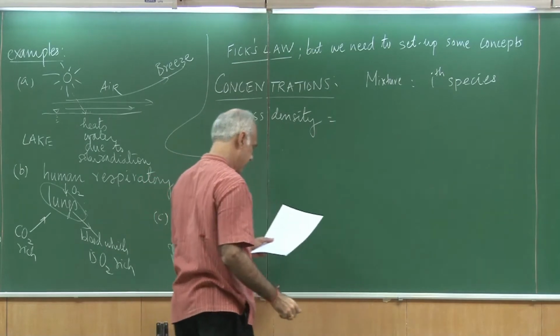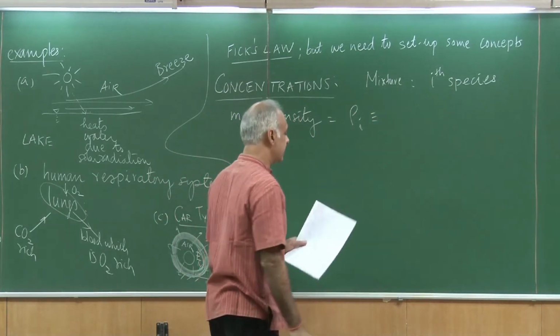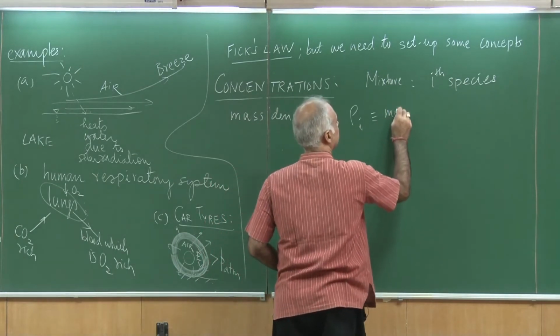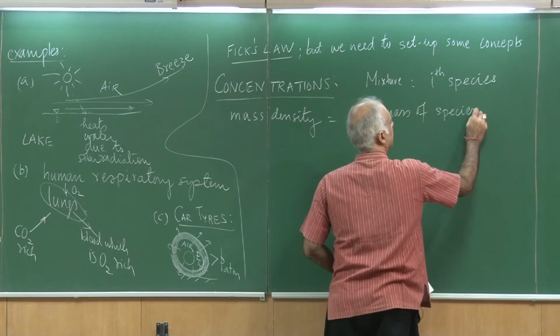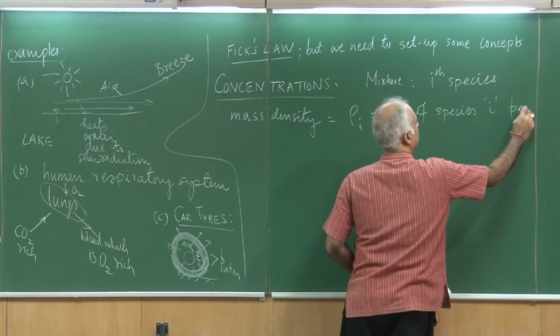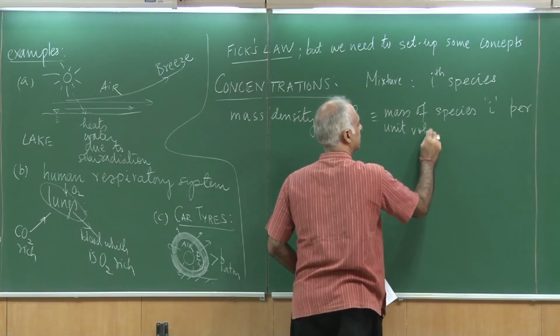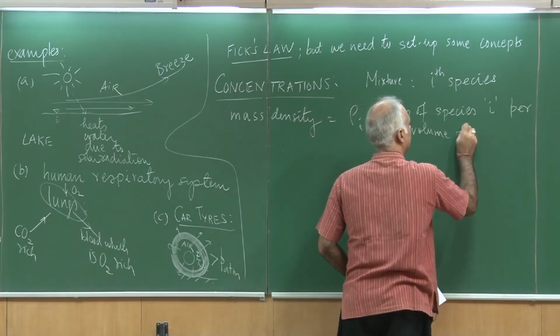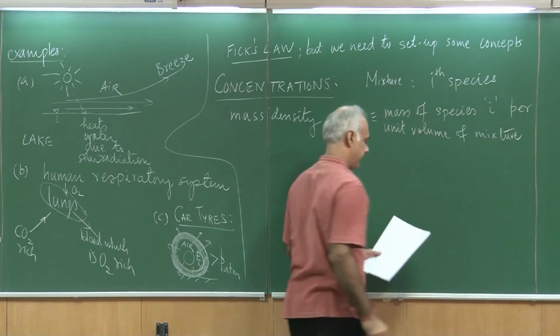and that I would refer to as rho I, which means this is the mass of species I per unit volume of mixture. Okay.